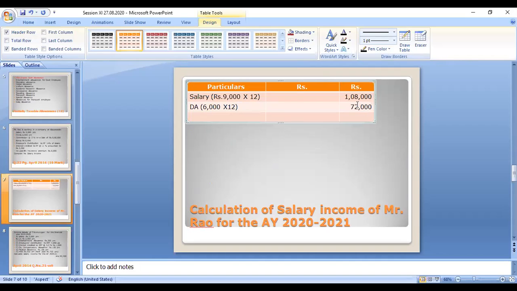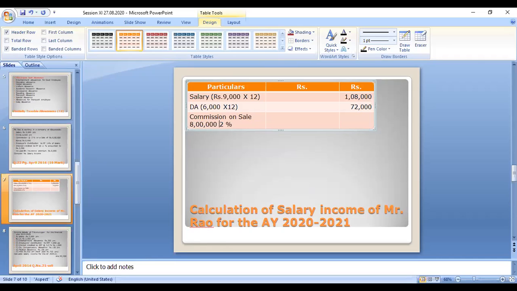Okay. Next, the third category is called commission on sales. Commission on sales is also taxable. That amount is 2% of 8 lakhs.